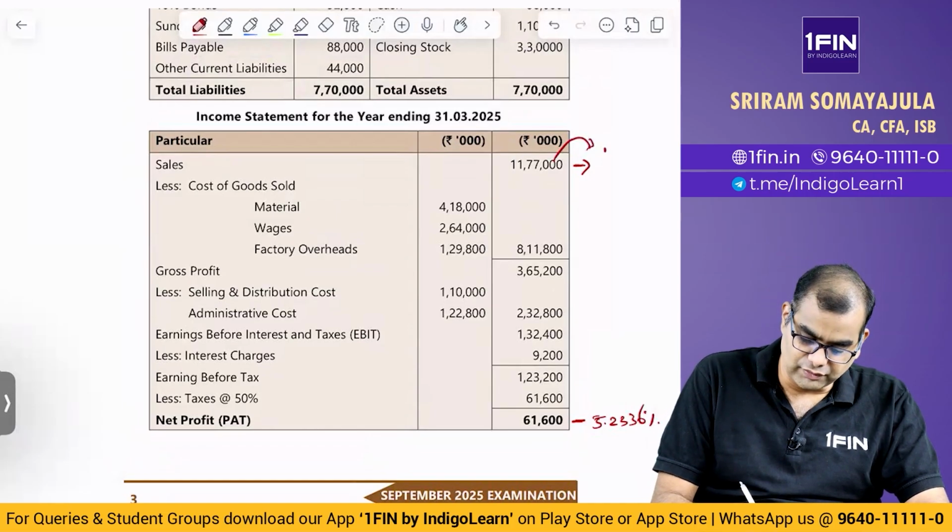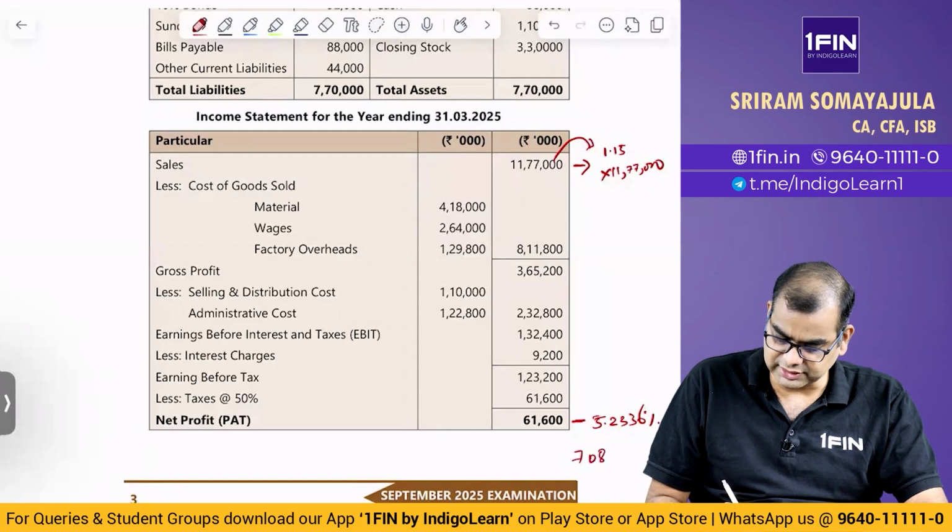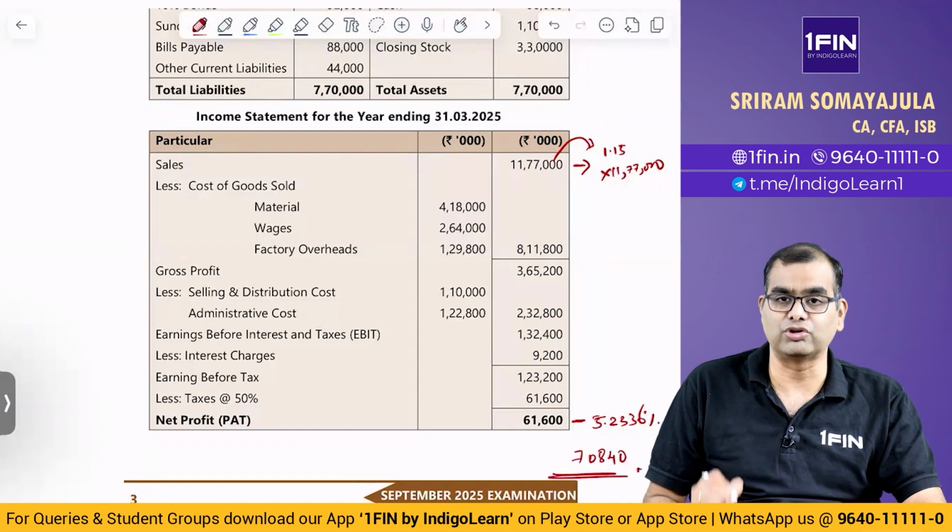On 11,77,000 into 1.15 into 5.2336%. You will get 70839, or you can take 70840.